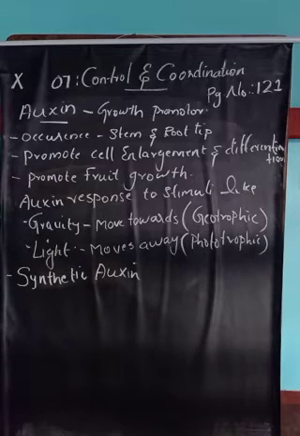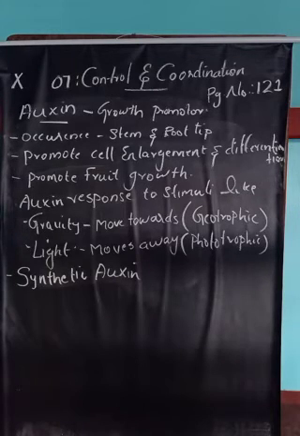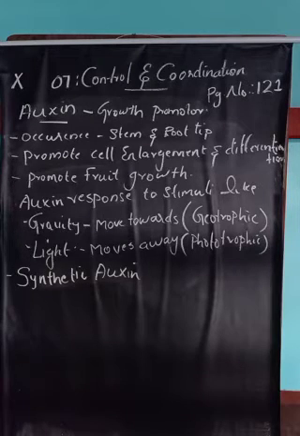Auxin may speed up the growth of the stem, whereas it may slow down the growth of the root. Synthetic auxins are man-made auxins used in agriculture and horticulture. These are about the first growth promoter, auxin.